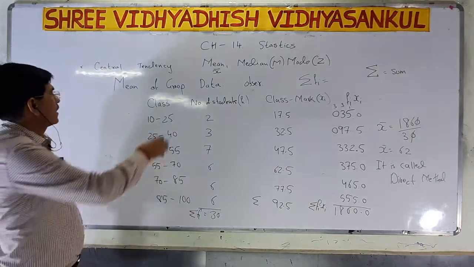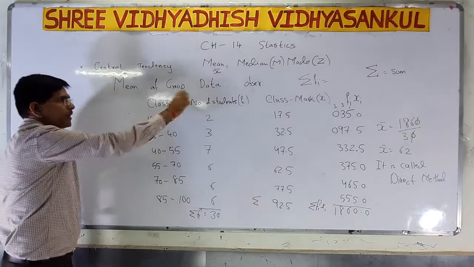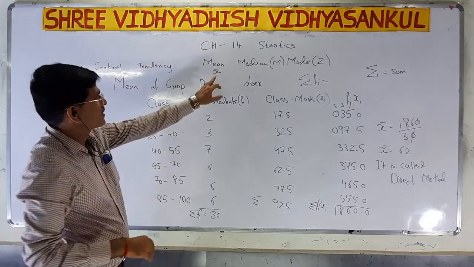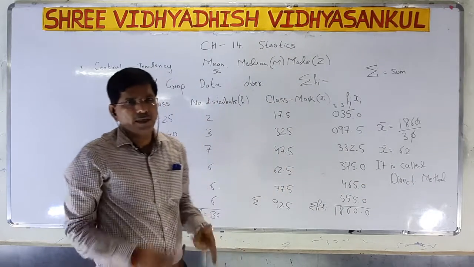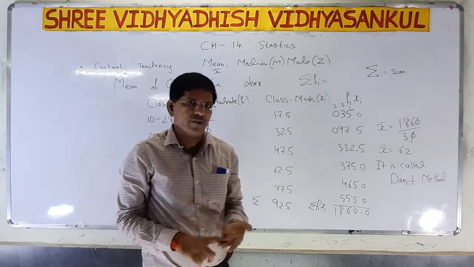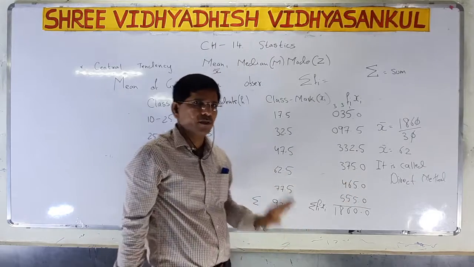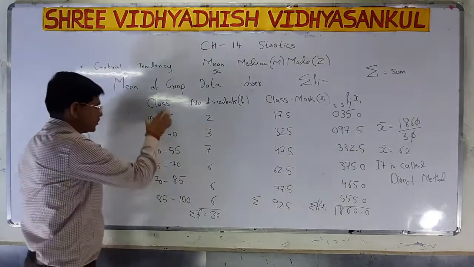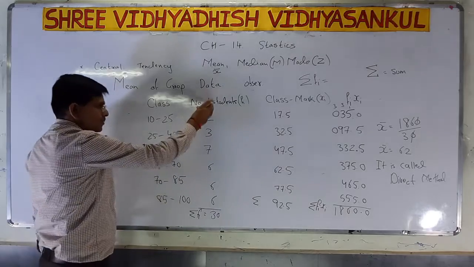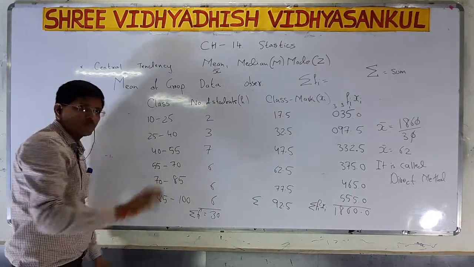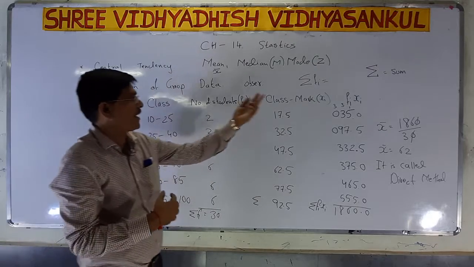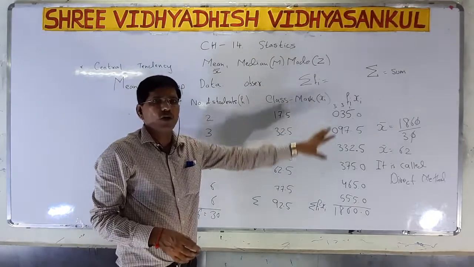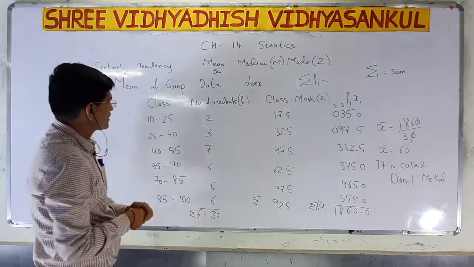When it is related to grouped data, we are discussing the mean by the direct method. There are 3 methods: direct method, assumed mean, and step deviation. We are discussing the direct method. In the direct method, what is given to you? Class is given and frequency is given. So you have to find out the class mark, that is called xi.